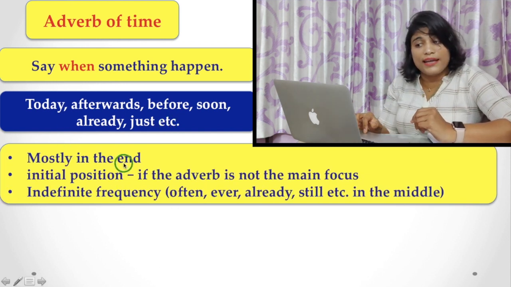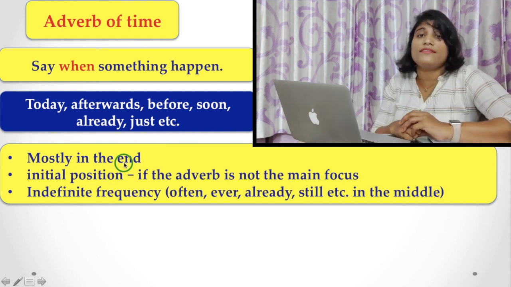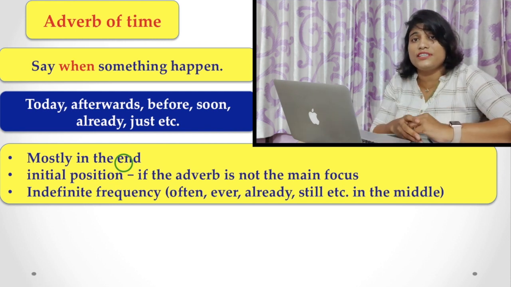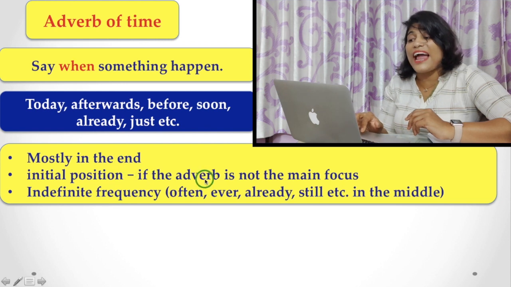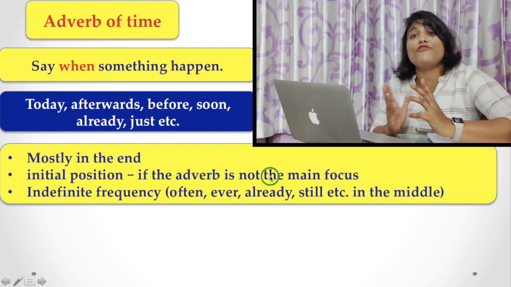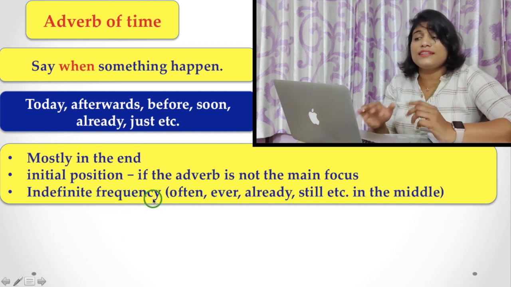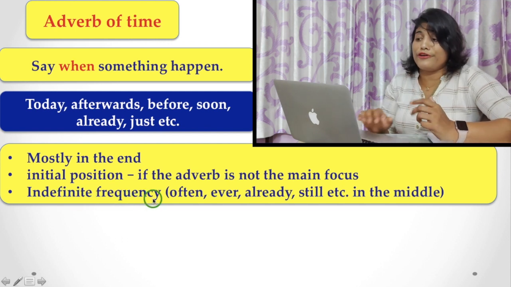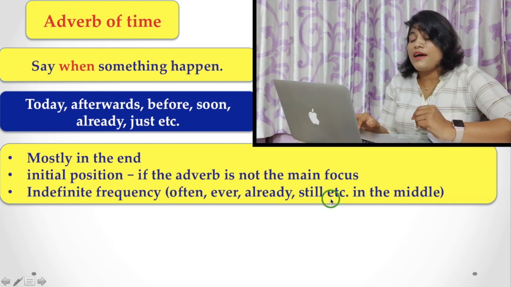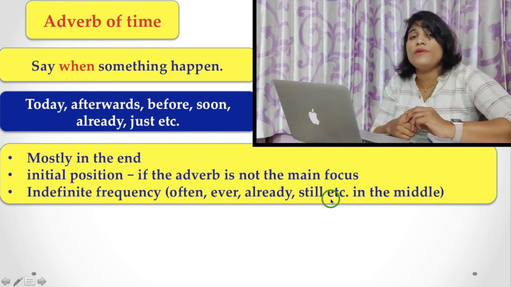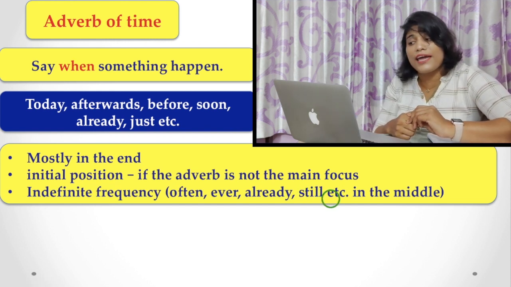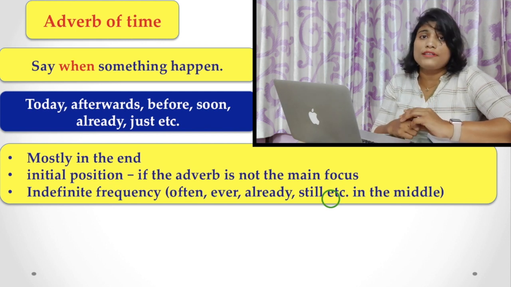Mostly at the end, but sometimes they are used in the initial position, where the adverb is not the main focus. And with indefinite frequency, like often, ever, already, still, in those cases you may use the adverb of time in the middle of a sentence.